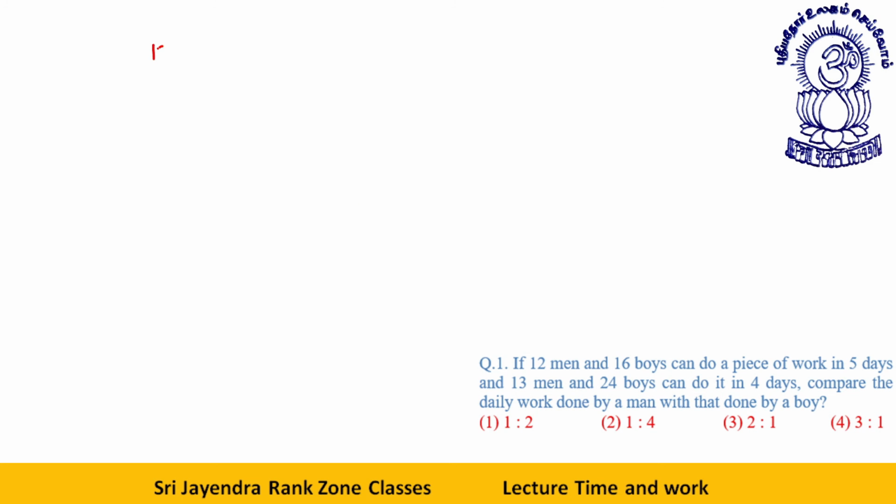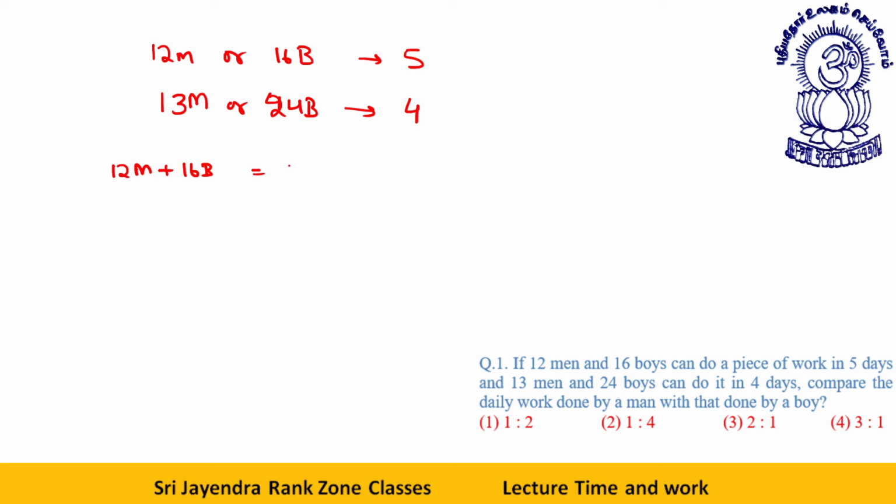The next we have is: 12 men or 16 boys can do a piece of work in 5 days. 13 men or 24 boys can do it in 4 days. Now, student, it simply means 12M plus 16B is equal to 5 divided by 13M plus 24B. See, these take 5 days, these take 4 days.